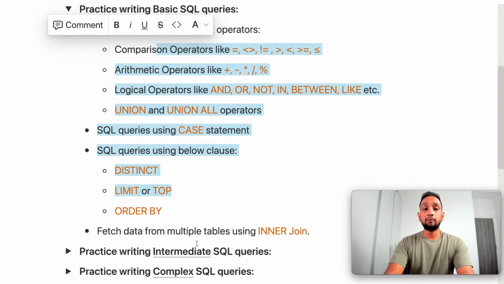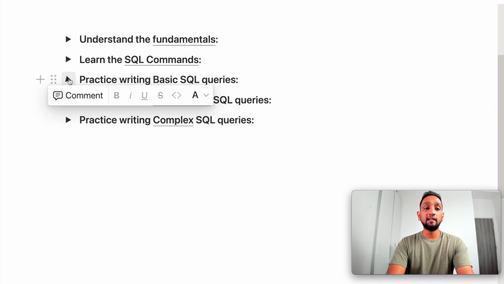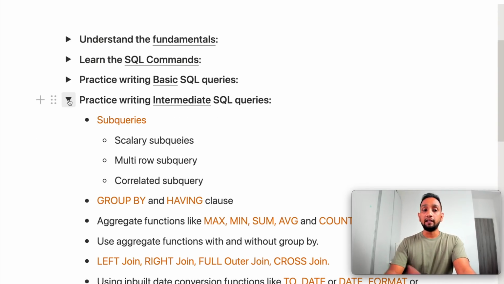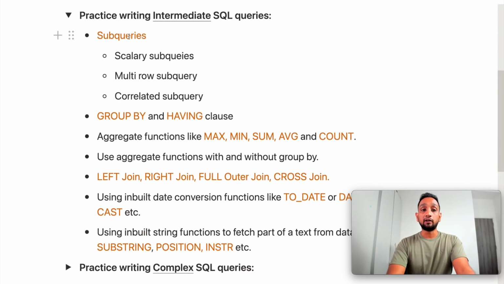Okay, so once you are able to understand these basic concepts to write basic SQL queries, the next thing is to look at what are the other concepts that you will need to learn in order to write intermediate level SQL queries. Okay, and this is where it kind of becomes very interesting. Now, as part of the intermediate level of writing SQL queries, you will need to get familiar with what are subqueries.